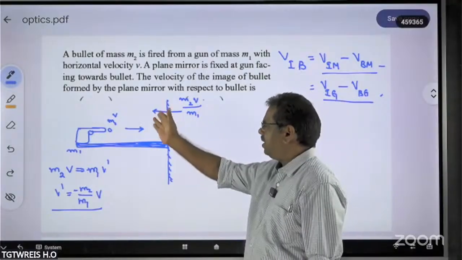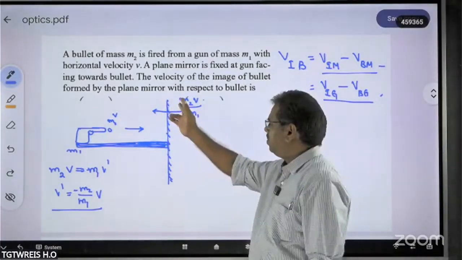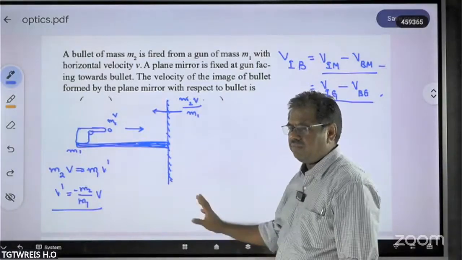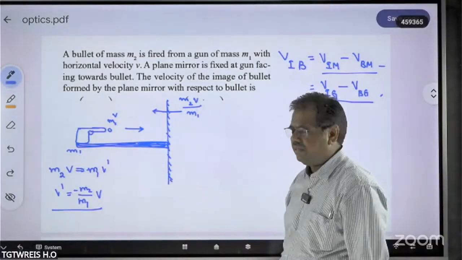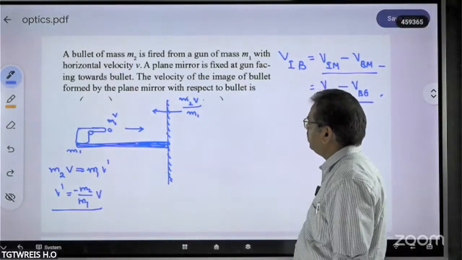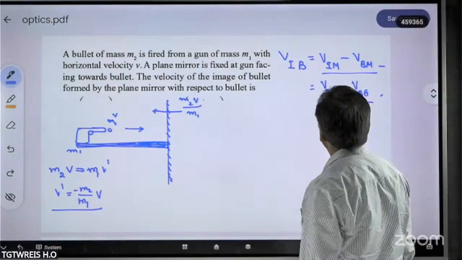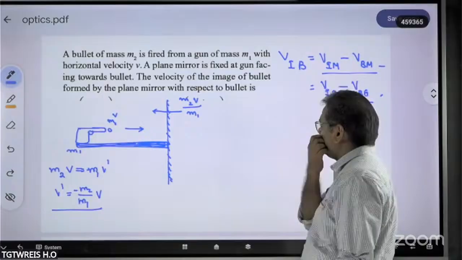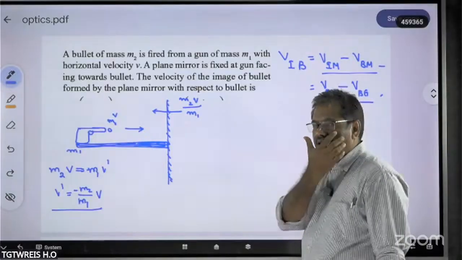However, I represented the direction here. You can neglect the minus sign. However, in writing the formula, we will write minus. No problem at all. Now, what is our intention to find out? Our intention is to find out the velocity of the image with respect to the bullet. So let us find out the true velocity of the image.